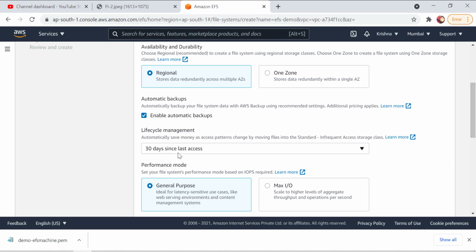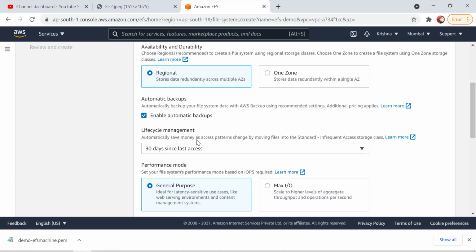Lifecycle management basically has standard storage and also infrequent access storage, in which the access charges are comparatively higher, whereas the storage charges are comparatively lesser.